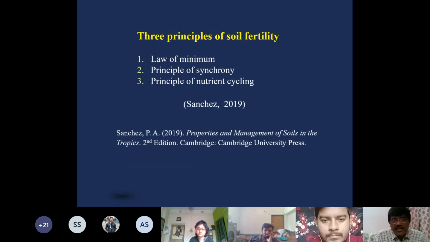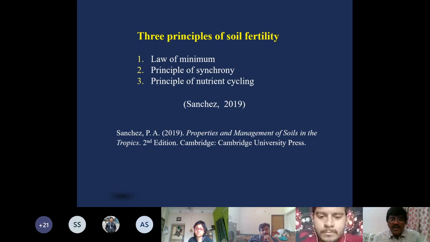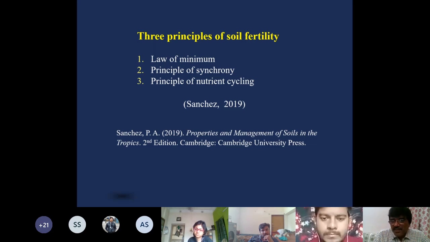So, friends, we see that there are three fundamental principles of soil fertility. Number one is the law of minimum. Number two is the principle of synchrony, and number three is the principle of nutrient cycling. It is the first time I have seen that somebody has given principles of soil fertility. Before 2019, nobody had described that principles of soil fertility exist. So first time I have seen and I am sharing. So there are three fundamental principles they consider for soil fertility.